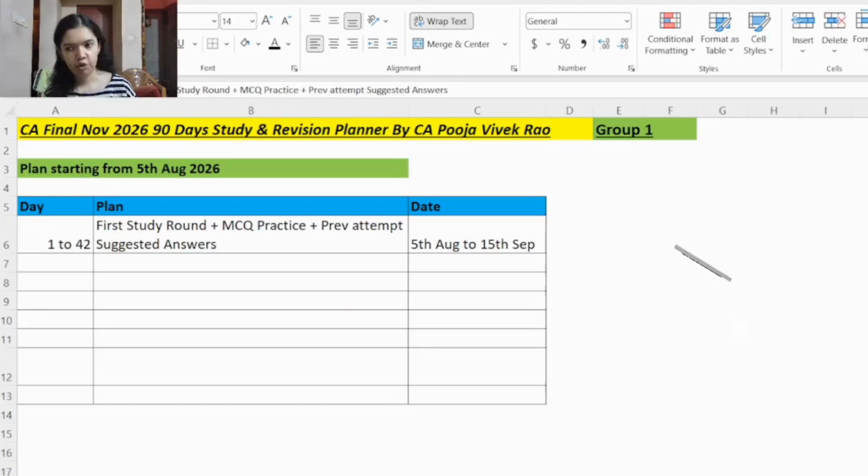And one more thing is for FR and AFM, when you are solving the practical question, keep a timer and solve. So first you can just go through some previous attempt papers and you will get a random idea as to like each type of question might come for how much mark.